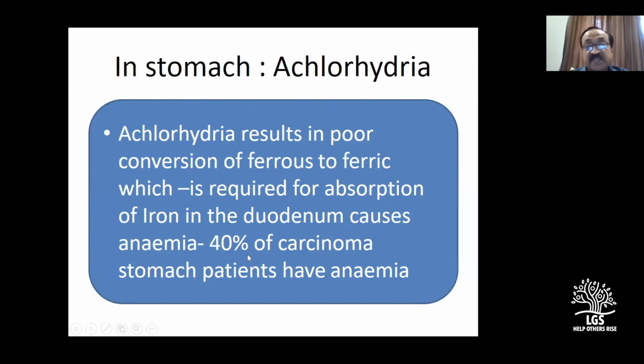So remember, the incidence is almost about 40% of carcinoma stomach patients have anemia. So this is one of the things I want you to remember: achlorhydria, and that is responsible for the poor conversion of ferric to ferrous. So absorption of the iron takes place in the duodenum, and this is responsible for anemia, right? Because many times your patients may not have hematemesis, may not have melena, but they are anemic. This is the explanation given.